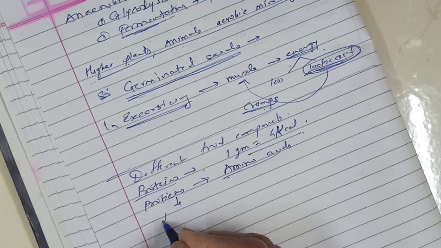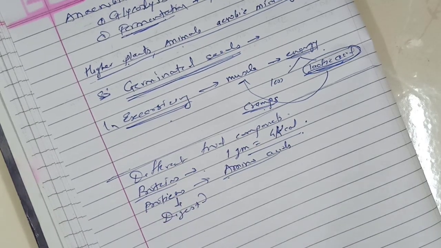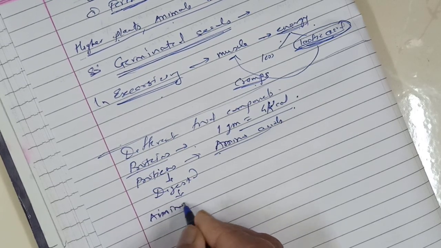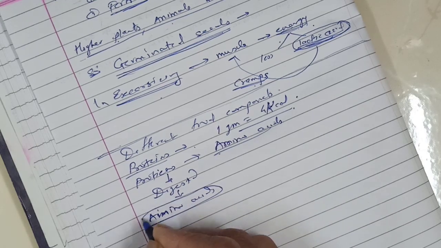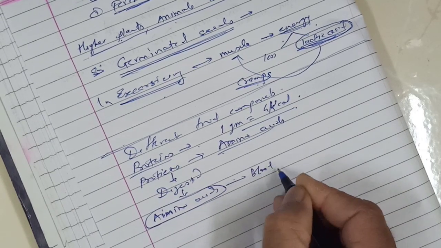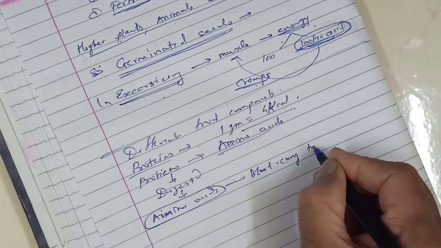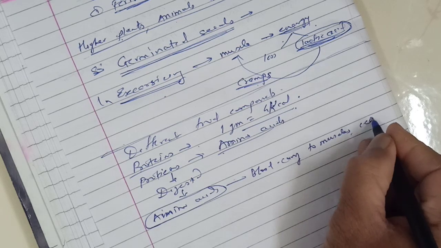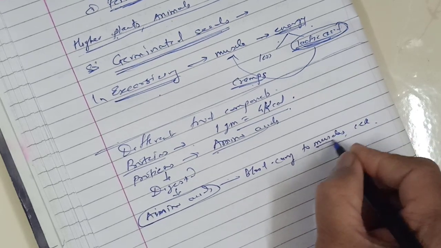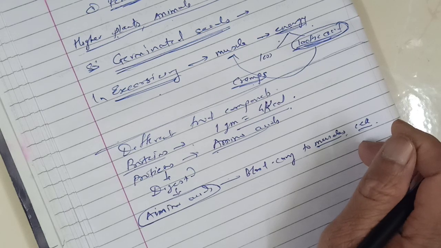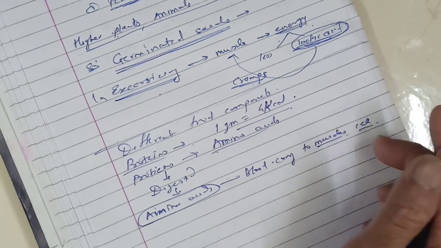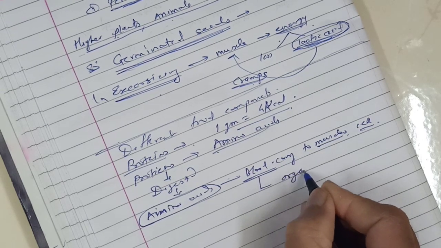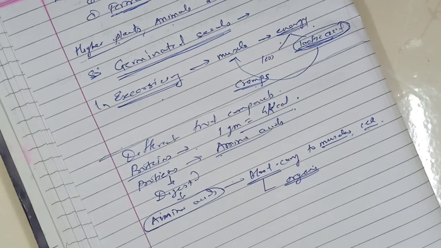When proteins are digested, the amino acids from proteins are separated. These amino acids are carried through our blood to muscles and cells, and then through blood to various organs.